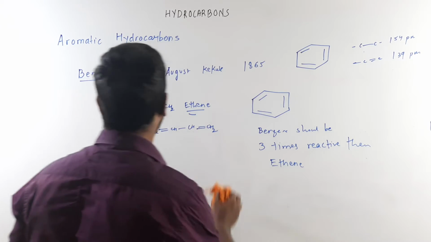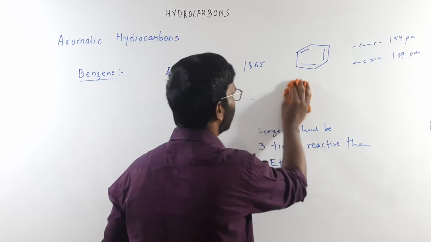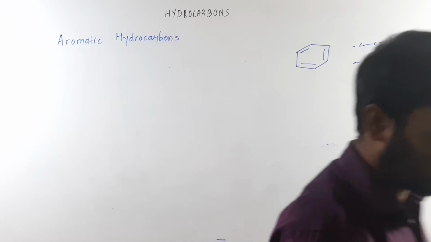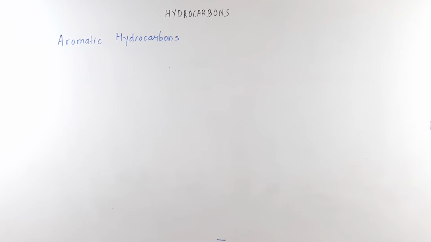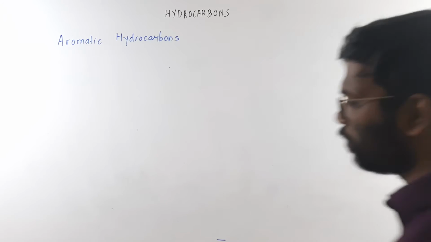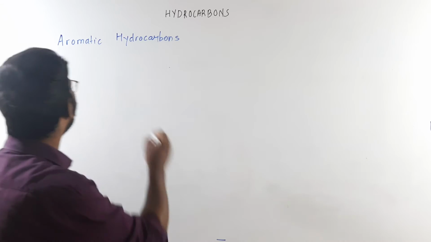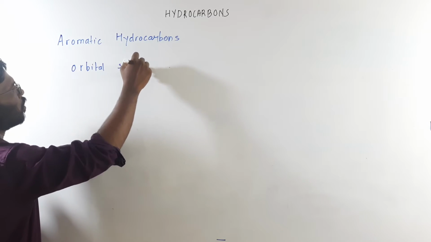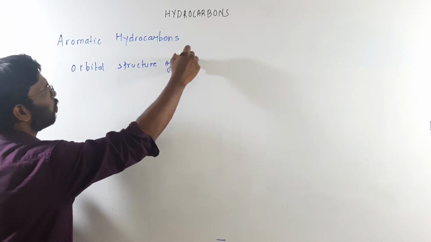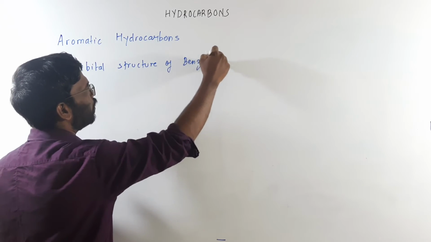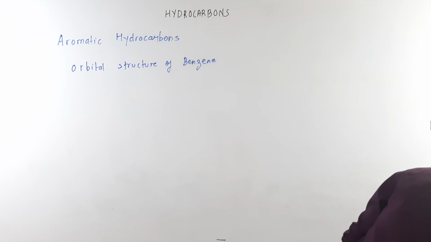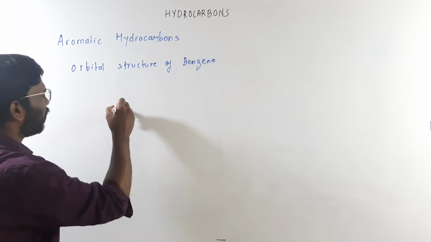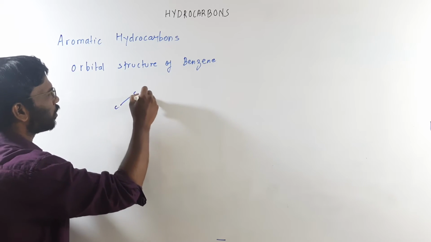Now we'll go for the actual structure of benzene. Next is the orbital structure of benzene. I will just draw the open chain structure first.